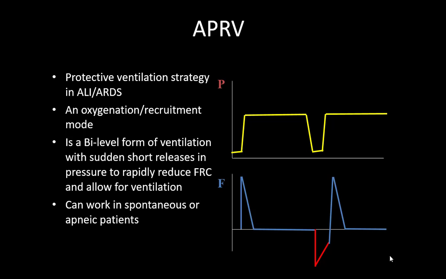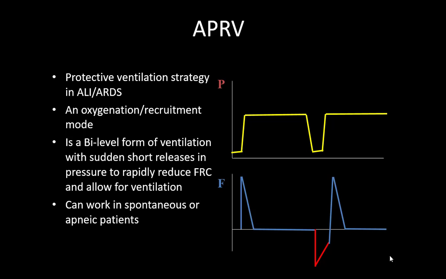The next mode, a little modification of bi-level, is APRV. As the name suggests, it is airway pressure release ventilation. So you ventilate your patient on a high pressure, and in between you just release the airway pressure. Why do we want to release? So that CO2 can be expelled out. So it is a lung protective ventilation strategy in ALI and ARDS. Oxygenation and recruitment is done by the high pressure. It is a bi-level form of ventilation with a sudden short release in the pressure to rapidly reduce the FRC and allow for ventilation or CO2 removal.